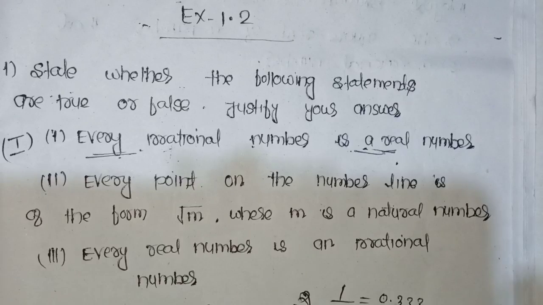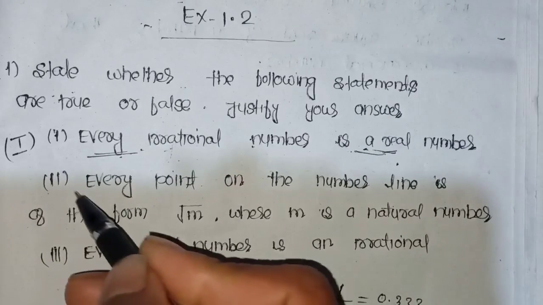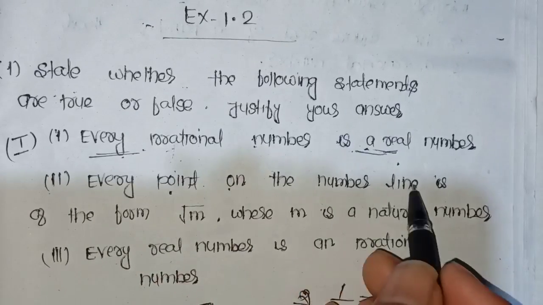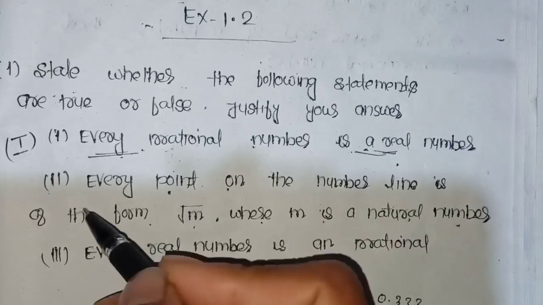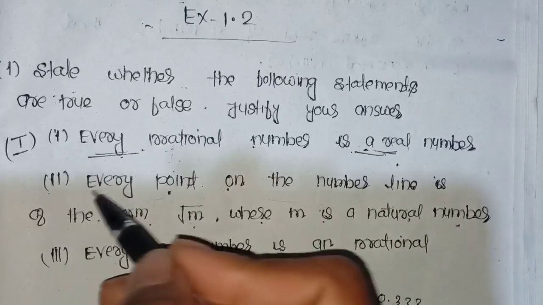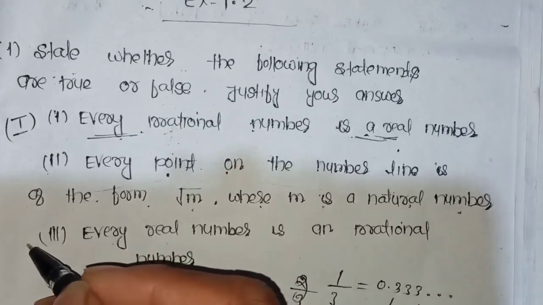Because we know that a number line may have negative or positive numbers. Therefore, no negative can be the square root of a natural number. Therefore, every point on the number line cannot be in the form of root m, where m is a natural number. Okay, I think you all will understand this concept part.